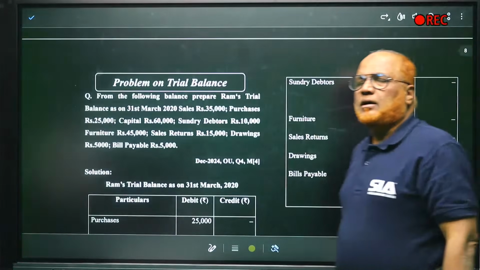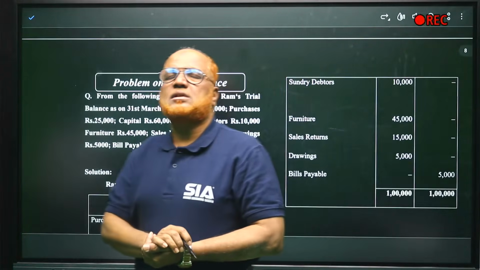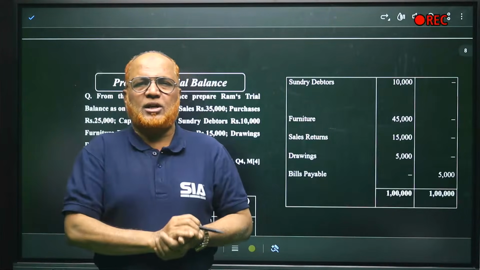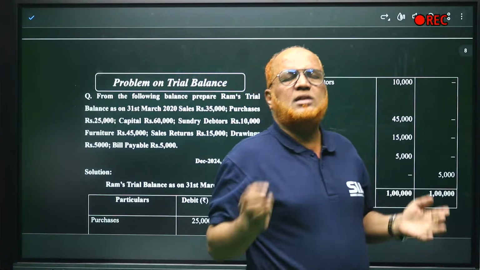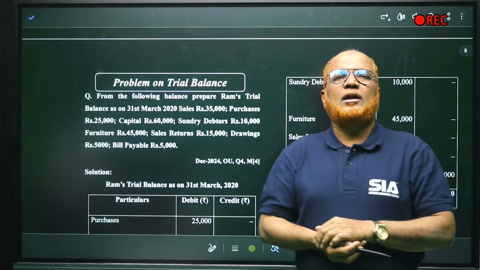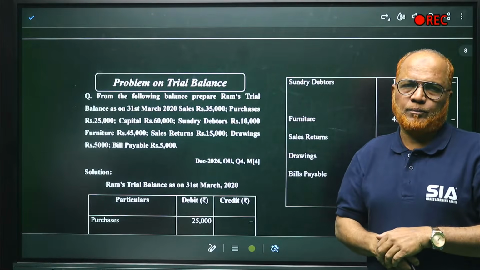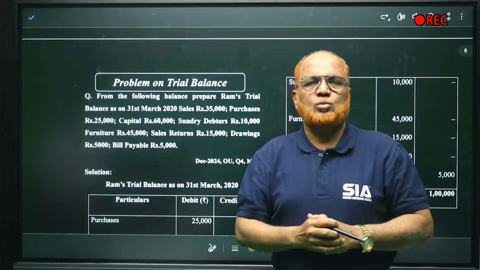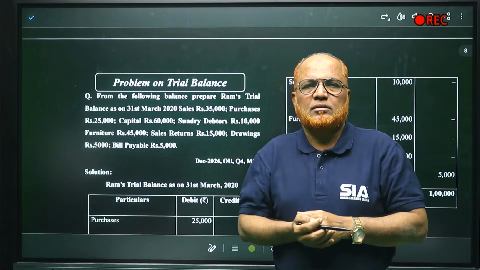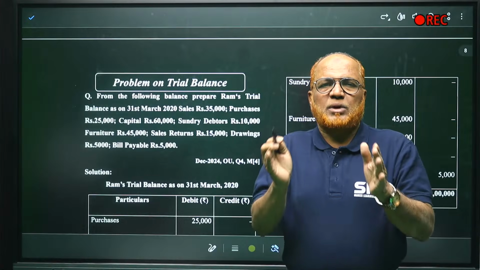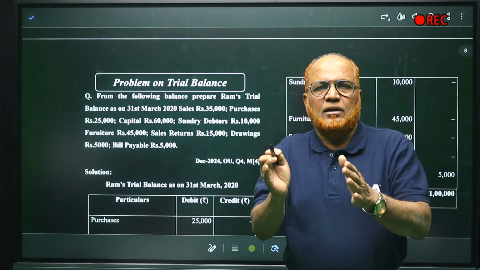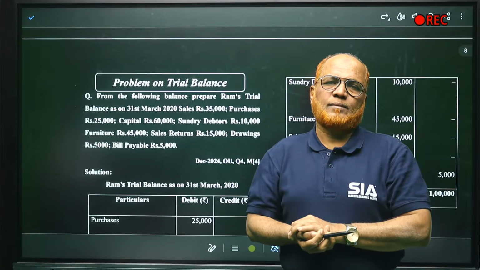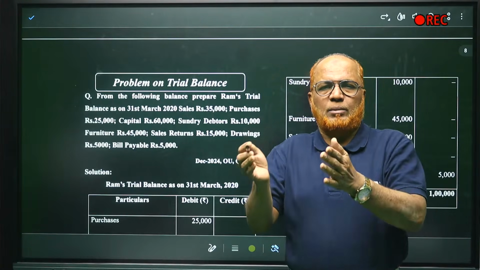Now, one more topic in this unit number 1 is trial balance. If a problem on trial balance comes in examination, you will be lucky because it's a very easy problem. Without any difficulty, you can do the trial balance problem. The only rule is you have to remember which item will show a debit balance and which item will show a credit balance. A trial balance is a statement which is prepared at the end of the year by taking all ledger account balances. Some ledger account balances will show debit, some credit.